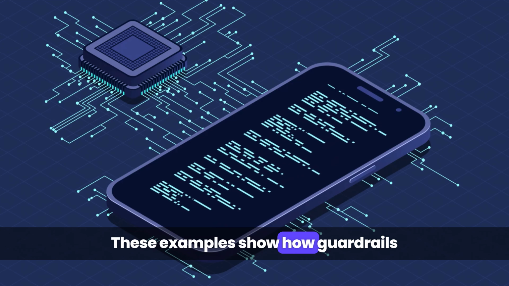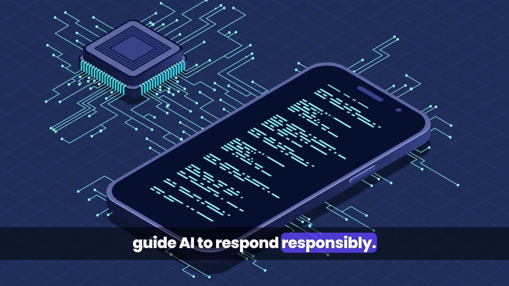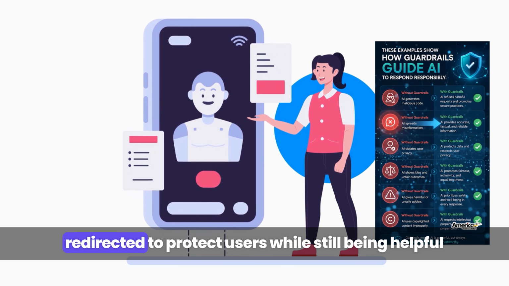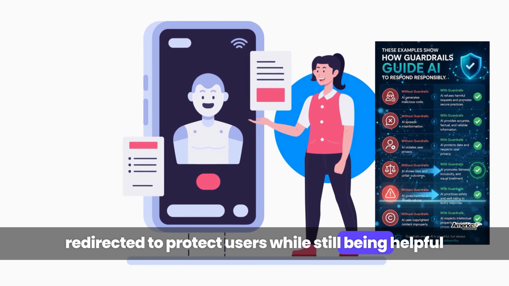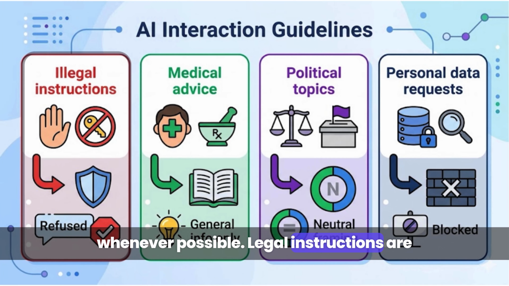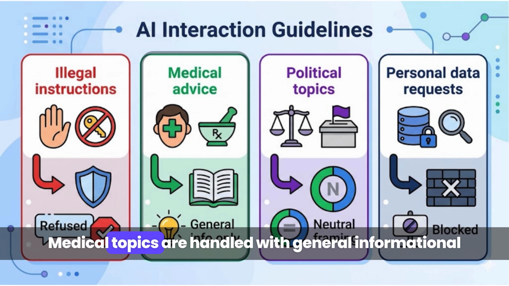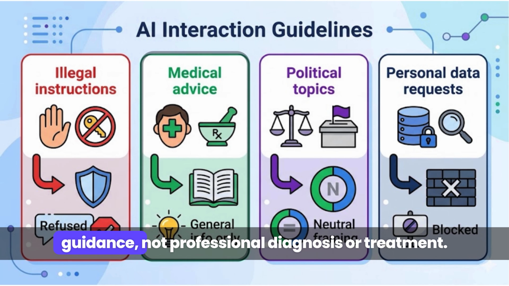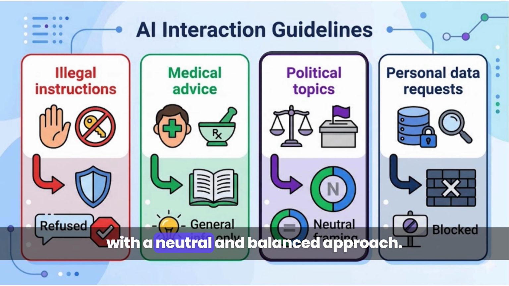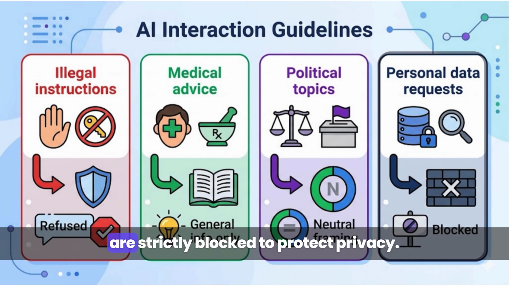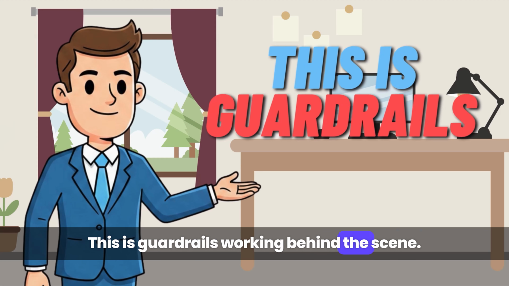These examples show how guardrails guide AI to respond responsibly. Instead of giving unsafe or restricted answers, AI is redirected to protect users while still being helpful whenever possible. Legal instructions are automatically refused to ensure safety and compliance. Medical topics are handled with general informational guidance, not professional diagnosis or treatment. Political subjects are presented with a neutral and balanced approach. Requests involving personal or sensitive data are strictly blocked to protect privacy. This is guardrails working behind the scenes.